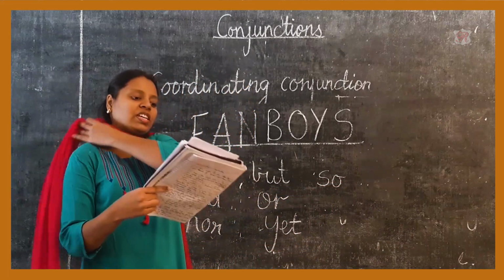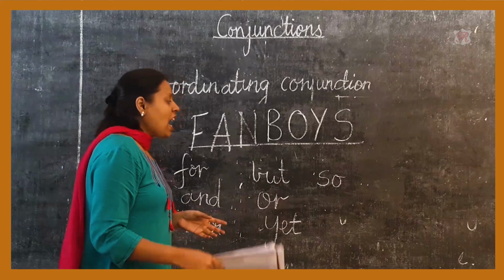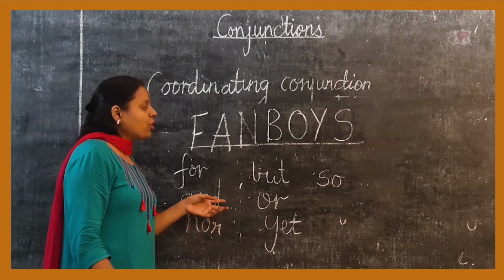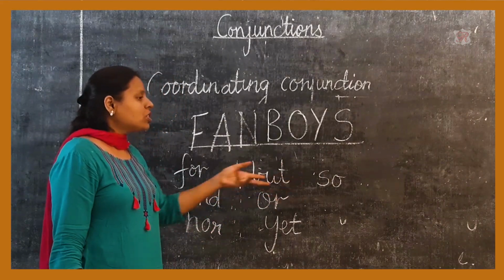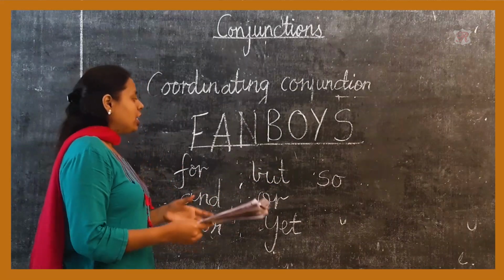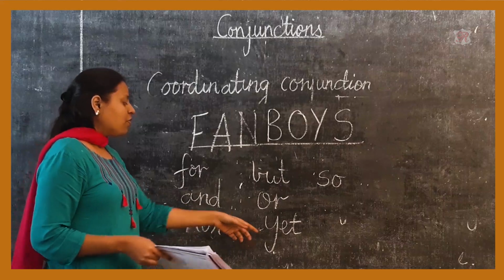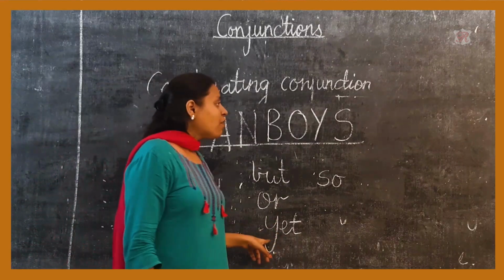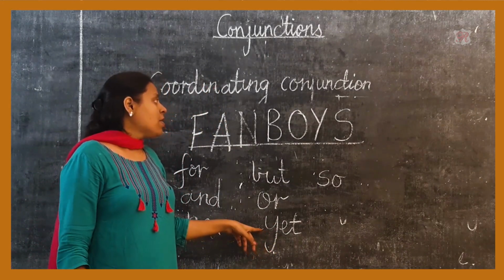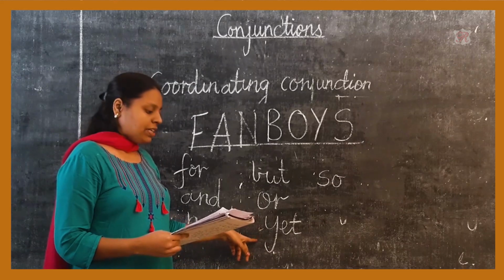For example, if I tell you, I have eaten my dinner, so I am not hungry. Here the word so is used as a coordinating conjunction. If we use the word yet: he is suffering from pain, yet he does not complain.